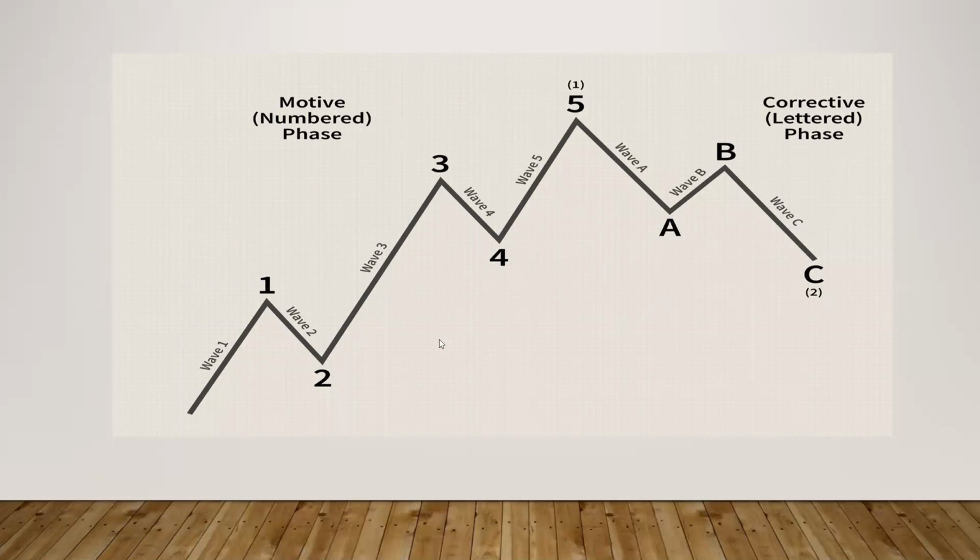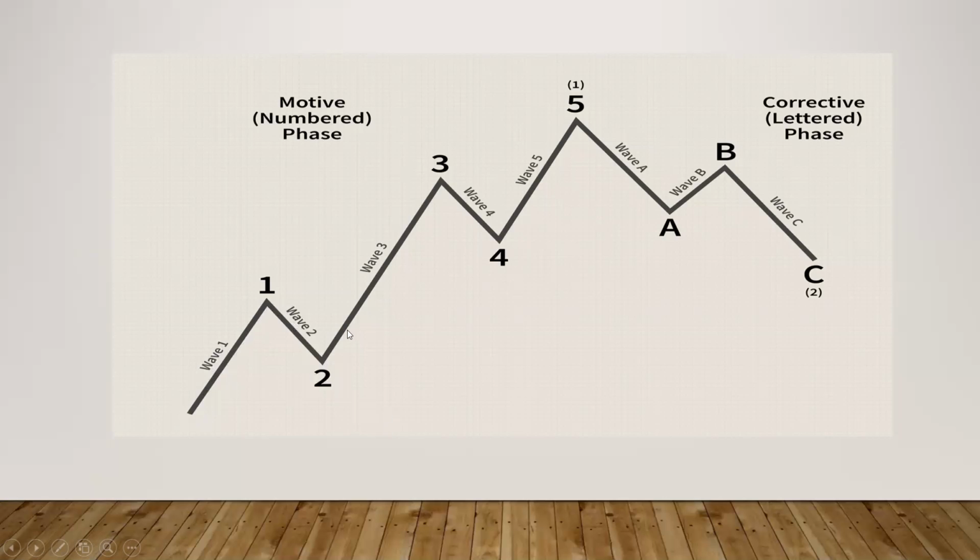According to the rules, wave 2 cannot come down to more than 100% of wave 1. There was an increase in the first wave, and there's a decrease, but the decrease is not at the same level as the increase. So one of the rules is that wave 2 cannot fall below the starting price of wave 1.